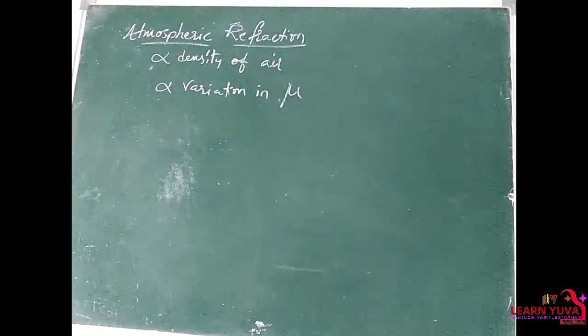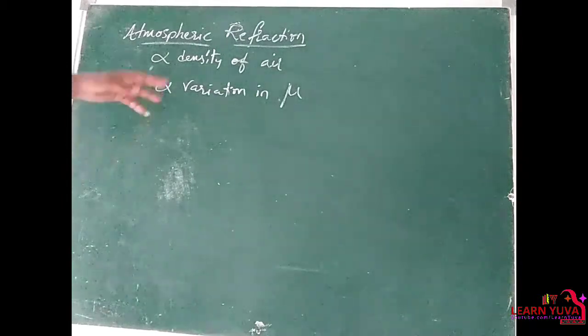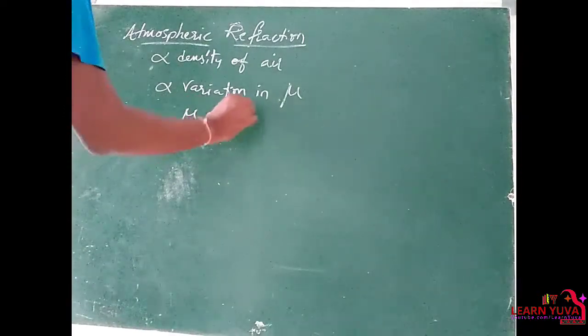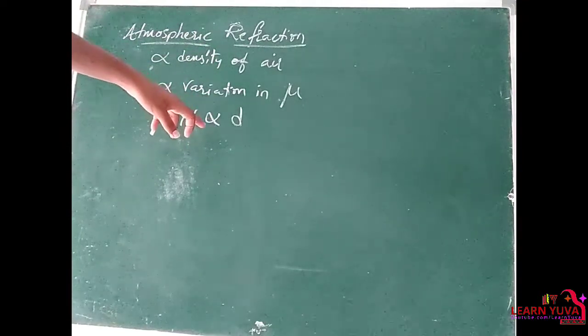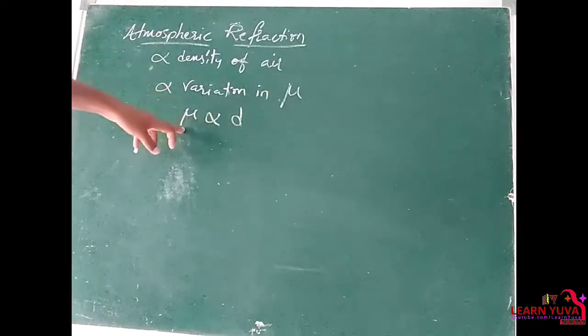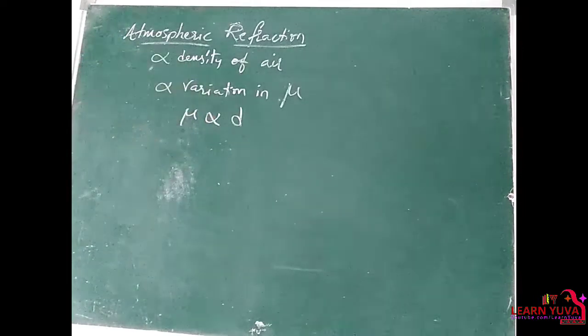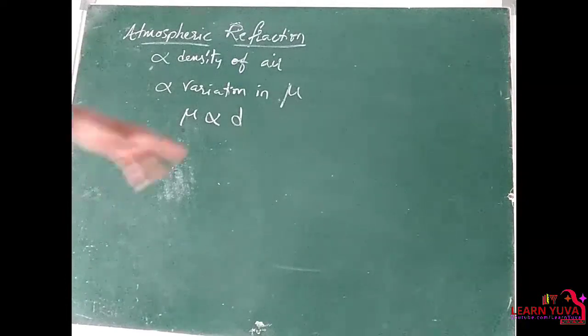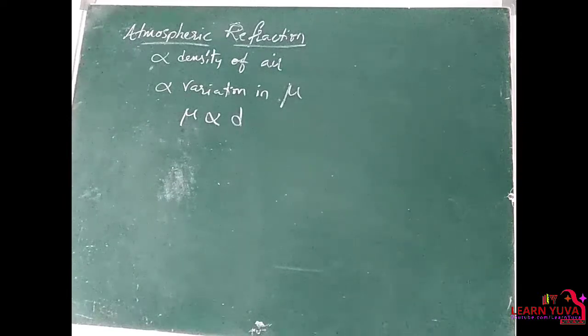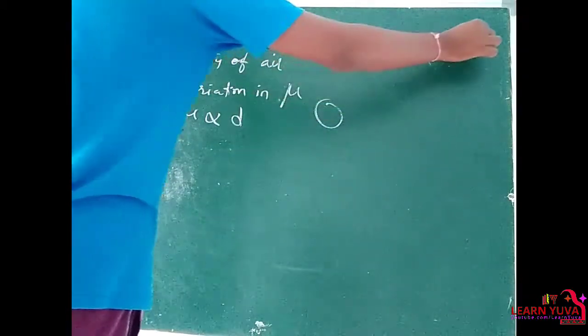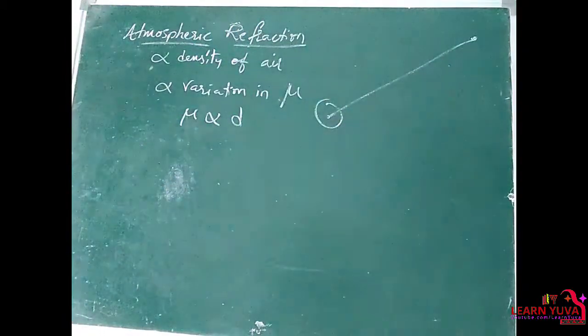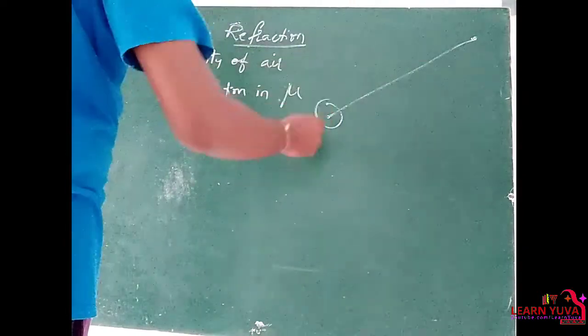So that is due to the variation in the refractive index, variation in mu, right? Since mu is directly proportional to density, if density increases, the refractive index is also more. Due to atmospheric refraction, the stars are twinkling. The light travels from the infinity position to the point where we are living, so the medium changes.